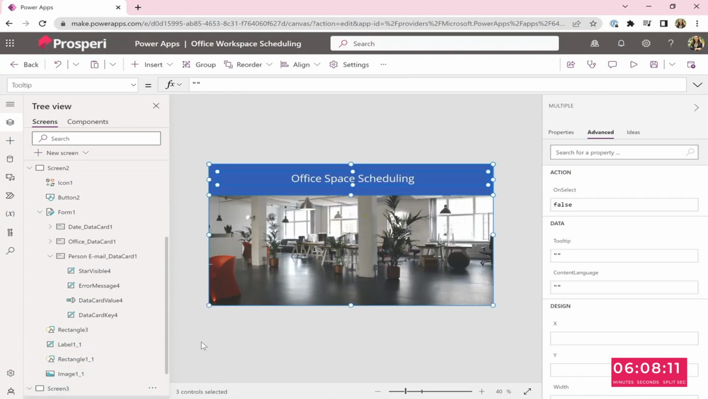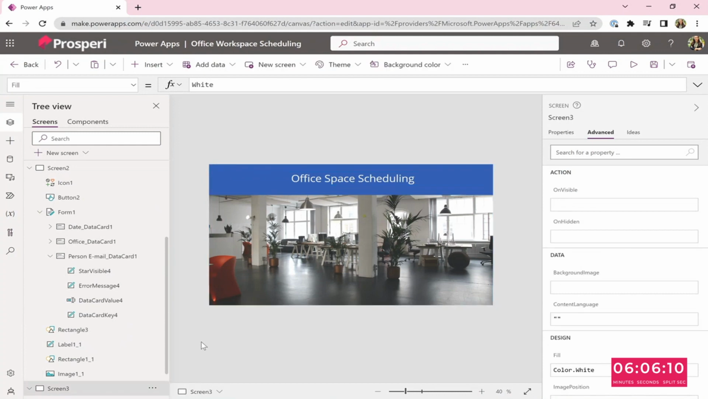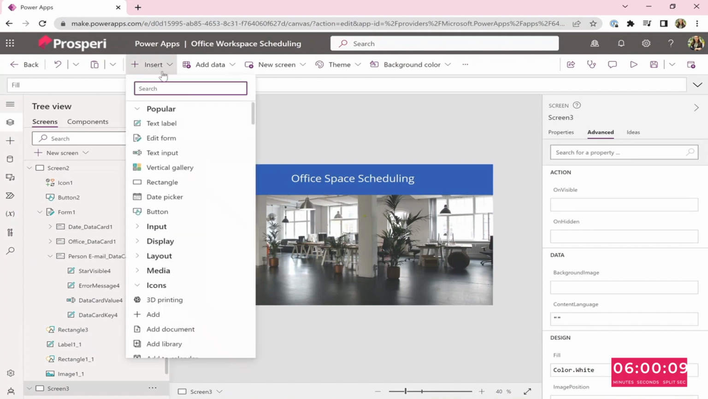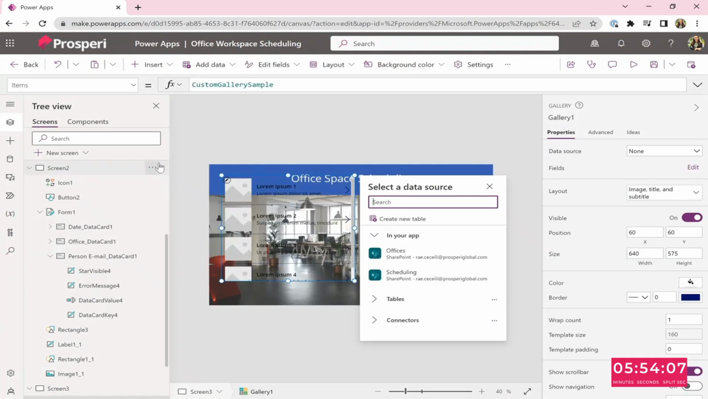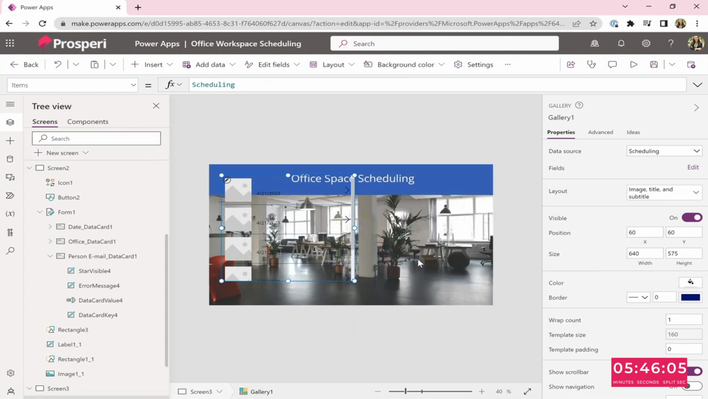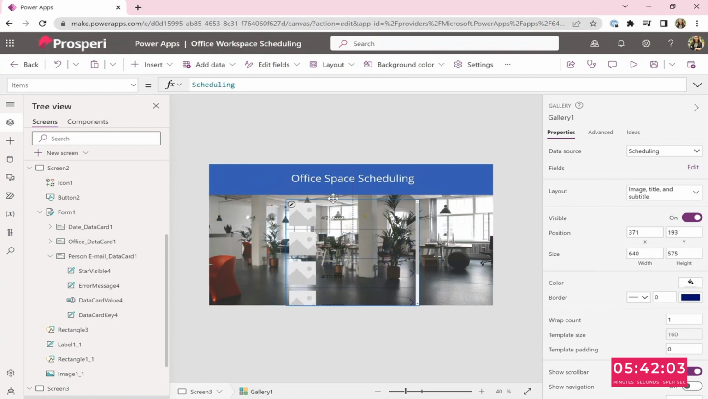Now we're going to add a gallery. So you can go to Insert and vertical gallery. What that's going to do is allow us to see all the schedulings that you have already done. And you're going to choose scheduling. That's going to bring up all the schedulings that have already been done. So bring that to the middle.